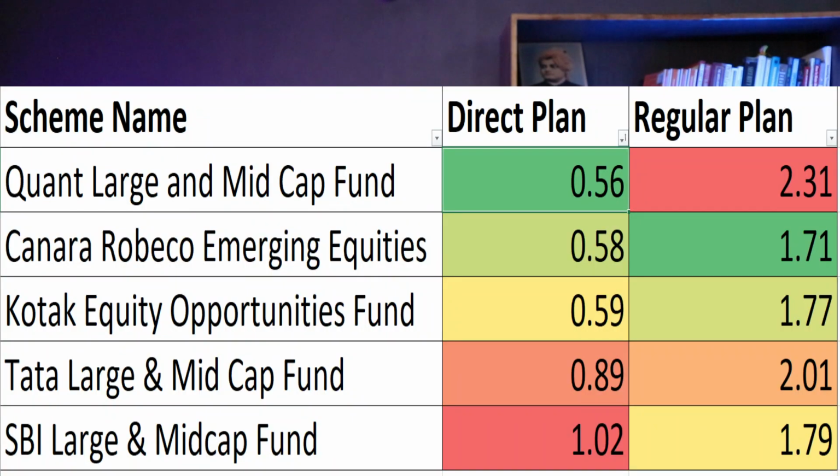And next we will see the expense ratio of this mutual fund, and we will know which fund has the least expense ratio. If we consider the expense ratios of direct plan of these mutual funds, on number 1 we have Quant Large and Mid Cap Fund with expense ratio of 0.56%. On number 2 we have Canara Robeco Emerging Equities Fund with expense ratio of 0.58%. On number 3 we have Kotak Equity Opportunities Fund with expense ratio of 0.59%. On number 4th we have Tata Large and Mid Cap Fund with expense ratio of 0.89%, and on number 5th we have SBI Large and Mid Cap Fund with expense ratio of 1.02%.